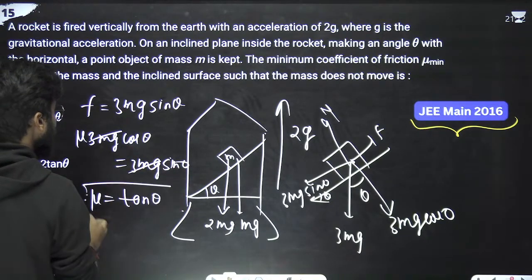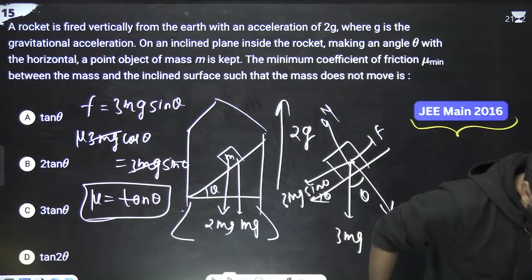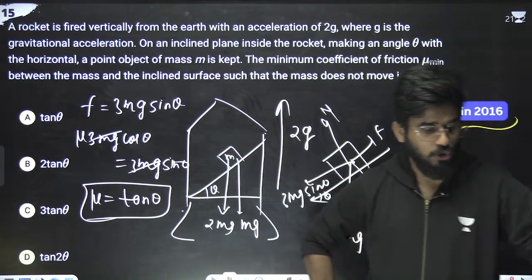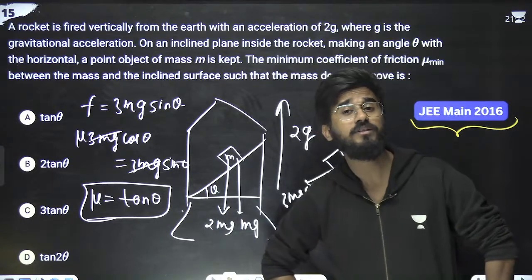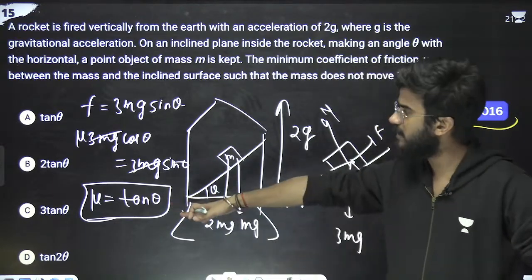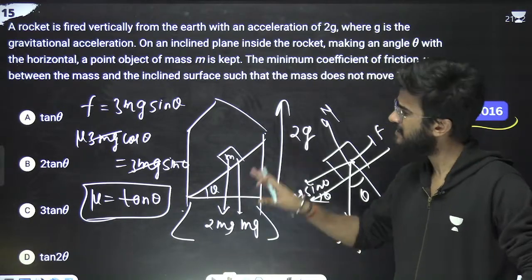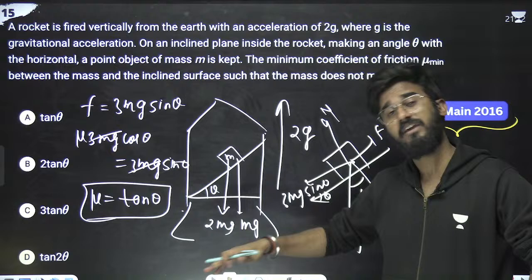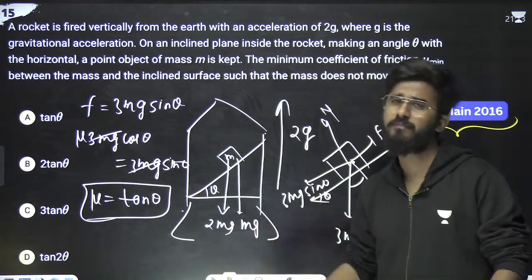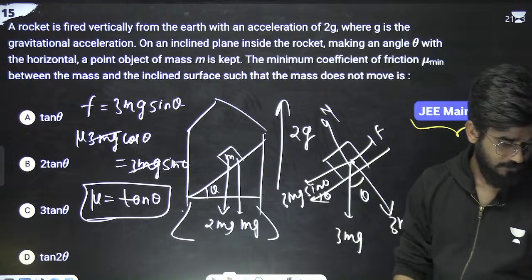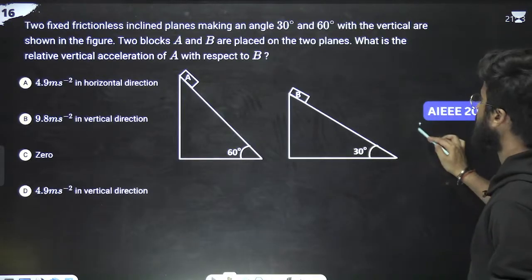So there is no effect. Previously I told you that if the angle is theta, then the angle of repose is tan inverse mu. Same thing here. If it is kept in a moving frame, still mu is equal to tan theta. If it was at rest, mu was also tan theta. So in a moving frame the answer is also the same. Done. Okay, next question.